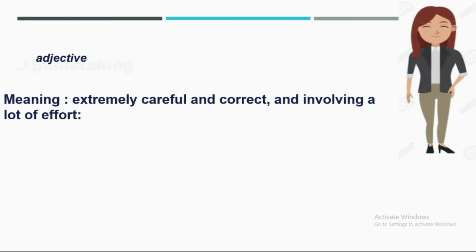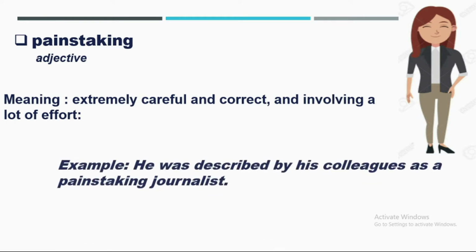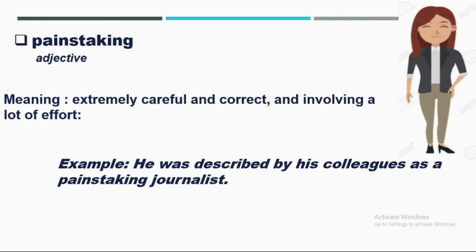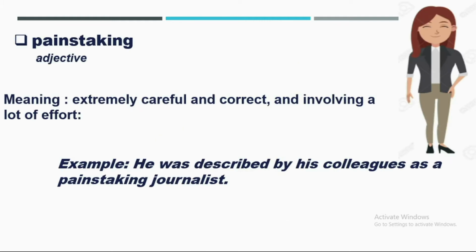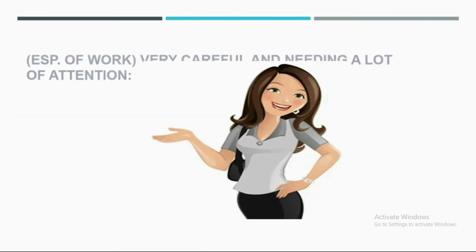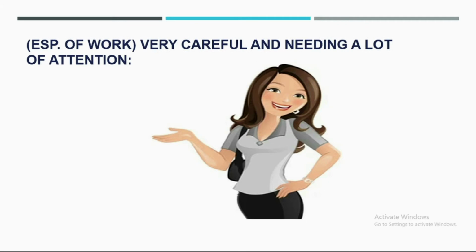So here the next one is painstaking. Painstaking is a kind of adjective. The meaning of painstaking is extremely careful and correct and involving a lot of effort. An example of painstaking is: He was described by his colleague as a painstaking journalist. It means a very hard worker and a very genuine journalist. Here is another example: especially of work, very careful and needing a lot of attention.